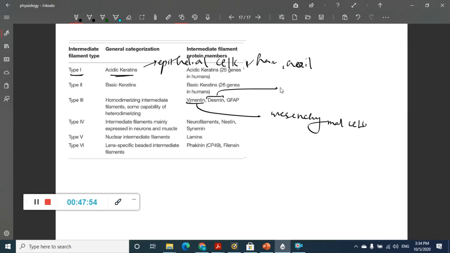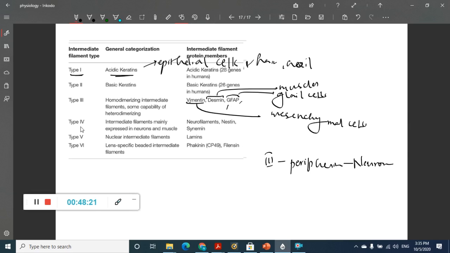And we have desmin. Desmin is present in muscles. And where do you see glial fibrillary acid protein? It is present in glial cells. And we also have one more type in the third group, which is called peripherin. And where is this peripherin? It is present in neurons.